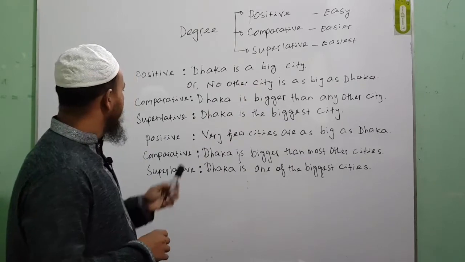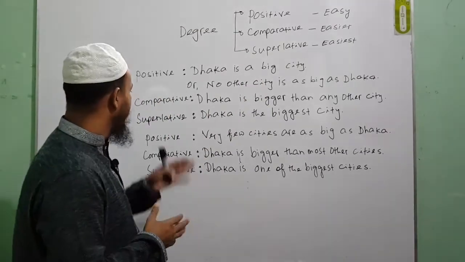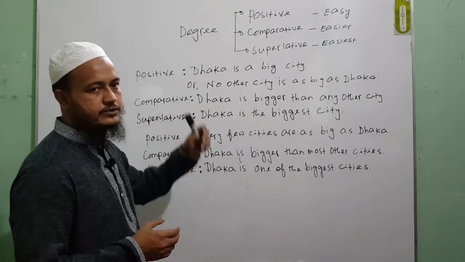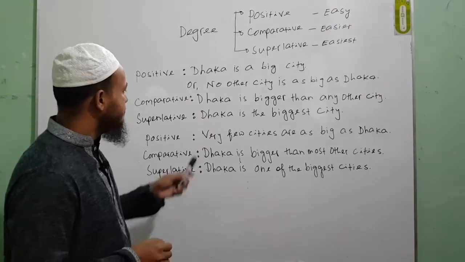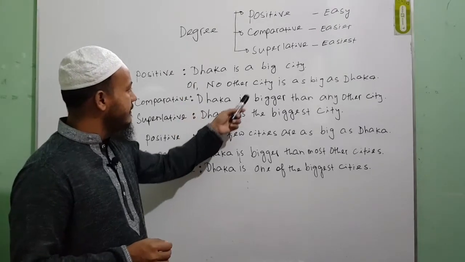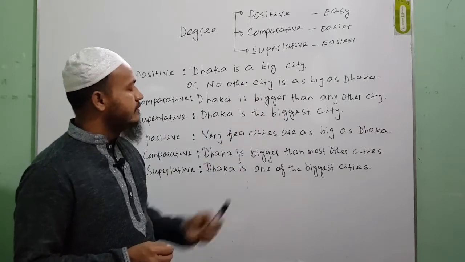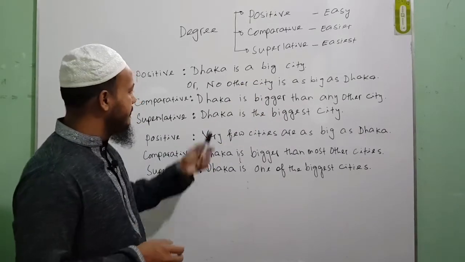If you want to change this positive degree into comparative degree, you will have to follow this structure. First of all, you write the subject: Dhaka is. Bigger is the comparative form of big. Dhaka is bigger.